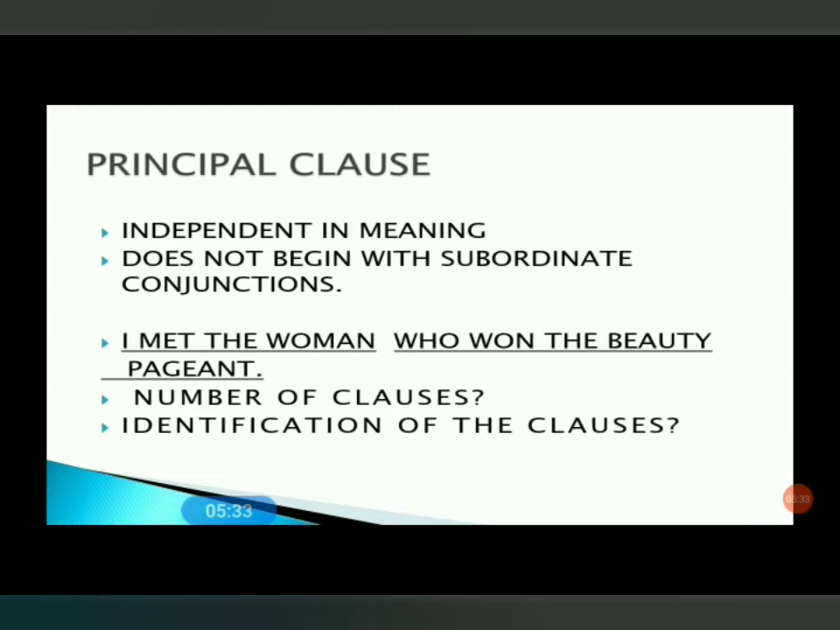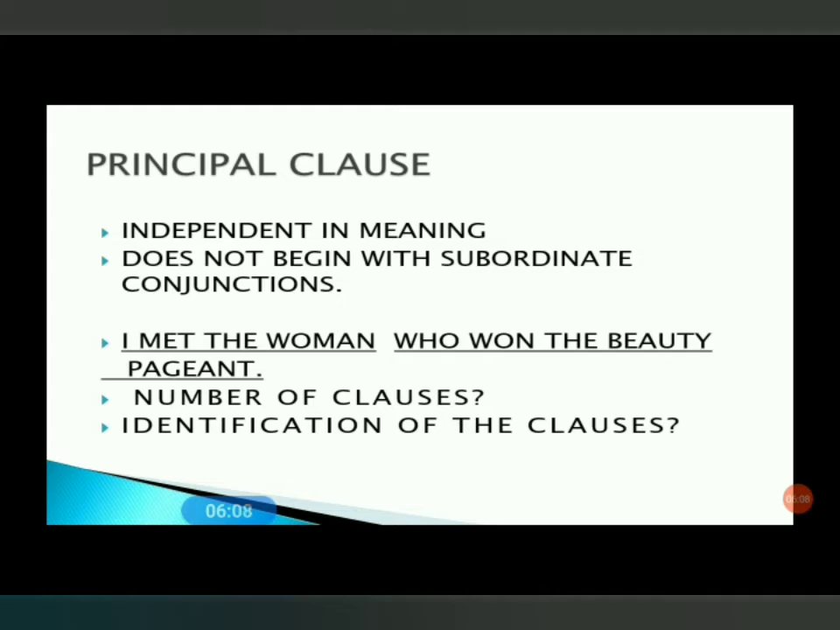Here in this sentence, we will try to find out how many clauses there are, and we will also state the kind of clauses. I met the woman. When we see, this group of words has its own subject and its own predicate. The subject is I and met the woman is the predicate. And in continuation, who won the beauty pageant? Who is a subject that is used for the woman, and won the beauty pageant is the predicate of the subject who.